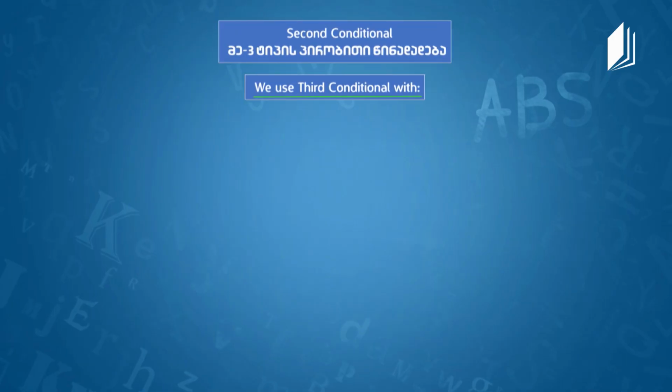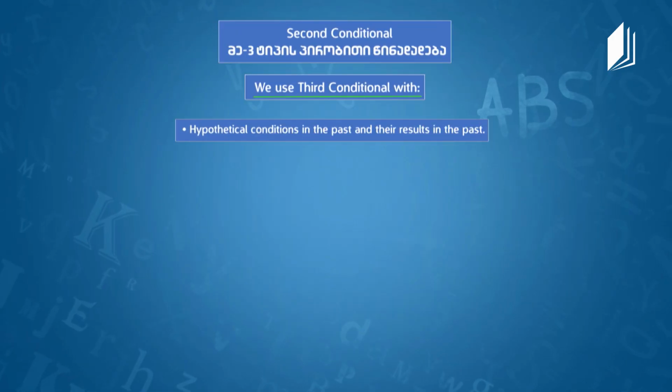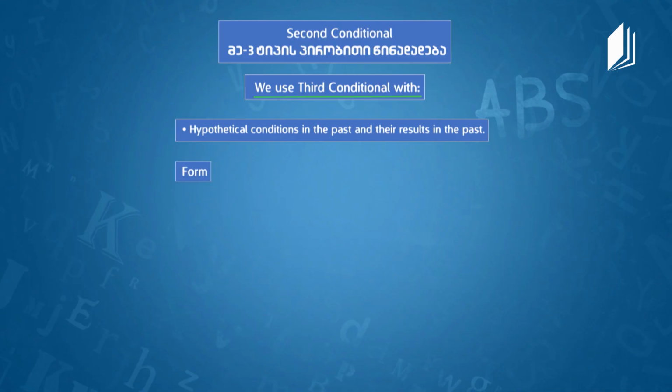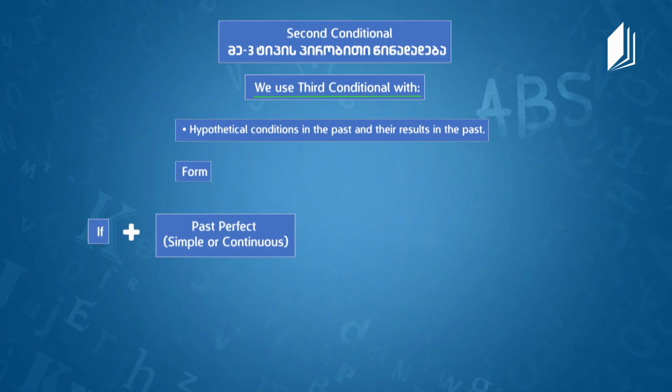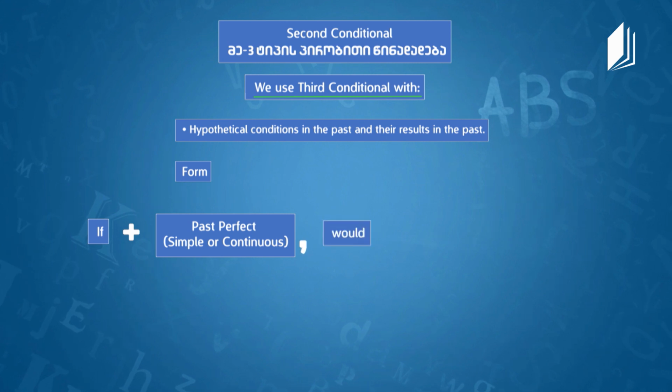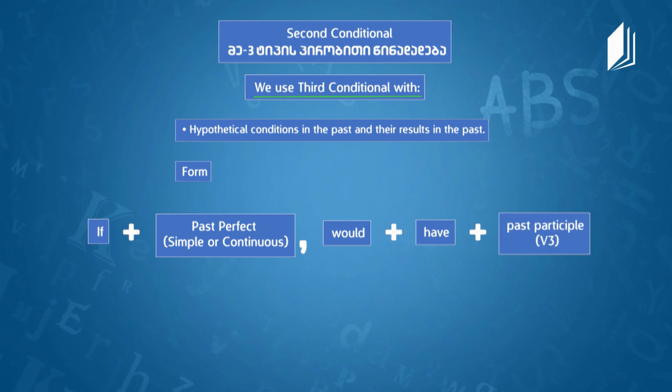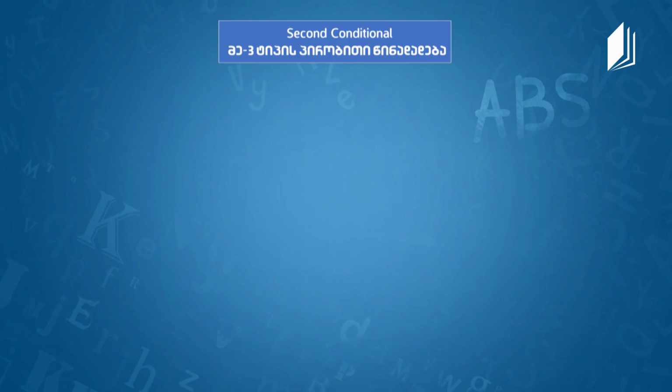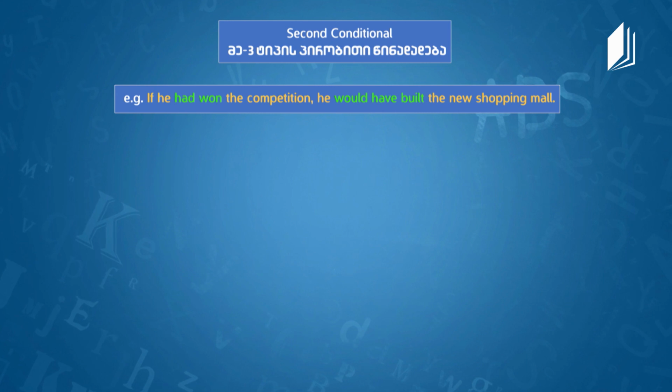And now we are going to talk about third conditional. And when do we generally use third conditional, Mr.? Well, hypothetical conditions in the past that end up also in the past. All right, and about the form, we use if plus past perfect, or simple or continuous, plus would plus have plus past participle. And I will give you an example. If he had won the competition, he would have built the new shopping mall.